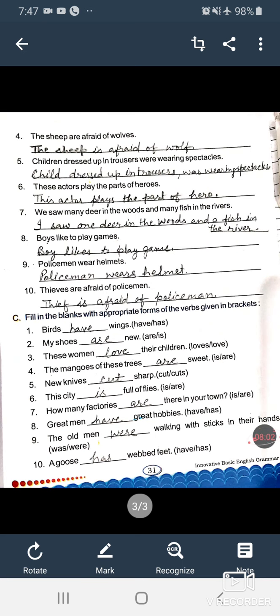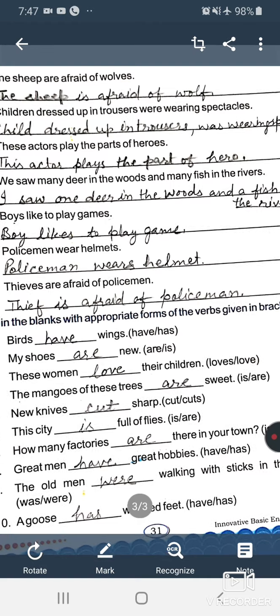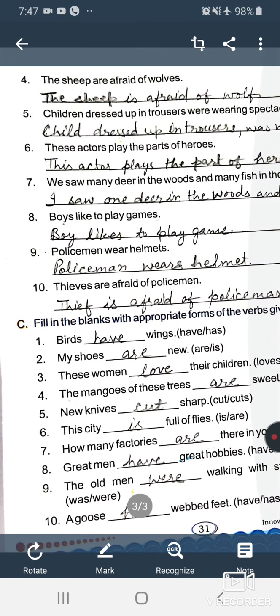Here comes the fourth sentence. The sheep are afraid of wolves. In this sentence the word sheep will remain the same, are will turn into is, and wolves will turn into wolf. So a new sentence will come before us, that is, the sheep is afraid of wolf. यानी भेड़ भेड़िए से डरती है.